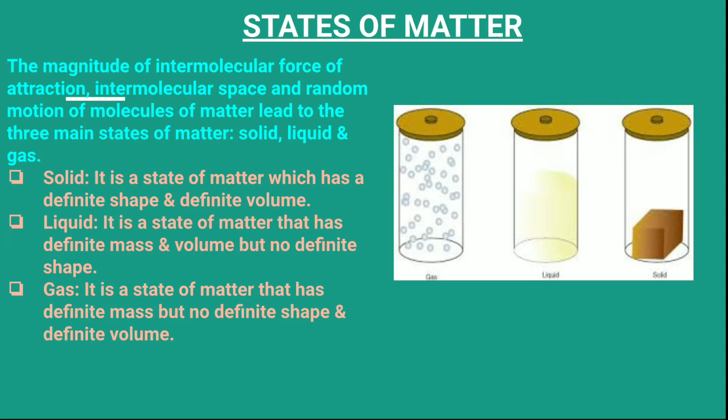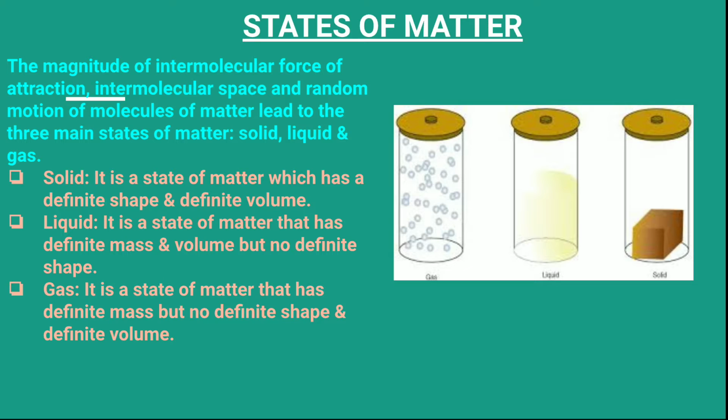Intermolecular forces of attraction are maximum and intermolecular space is minimum, so their motion is very limited. They vibrate, moving to and fro within their specified limit.